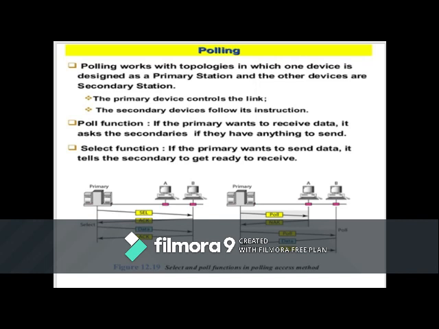If there is no acknowledgement from that secondary device, the primary allocates the work to the next secondary device. That is how we have select and poll functions in polling, or polling control access. Since control lies in one particular device, it comes under controlled access. The third method we have is